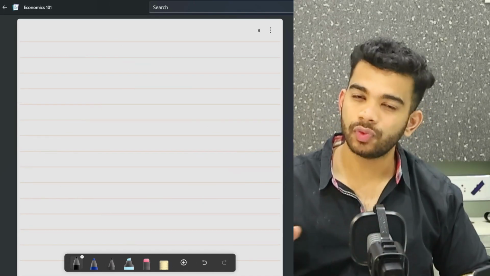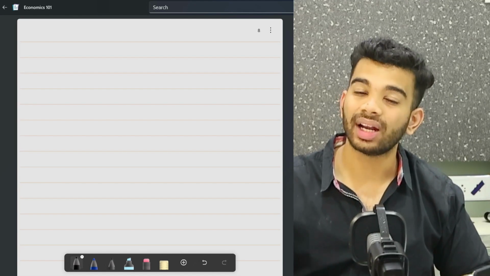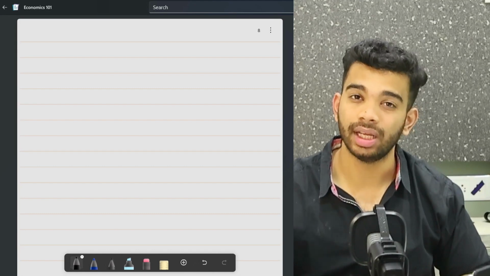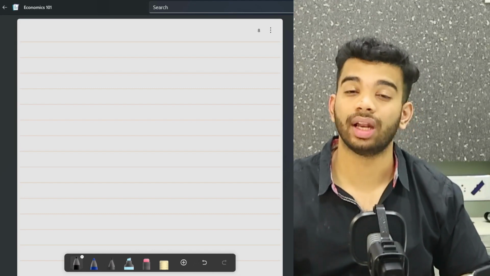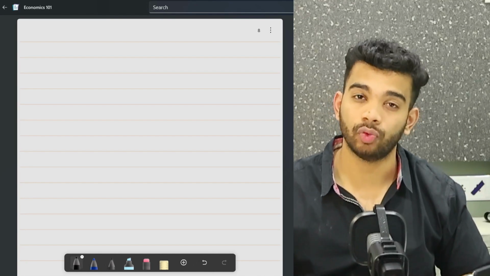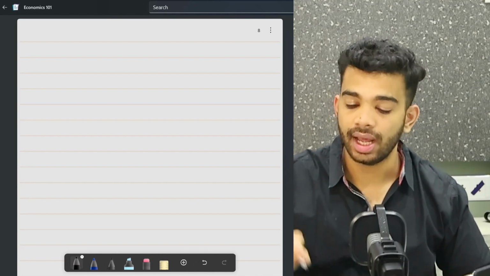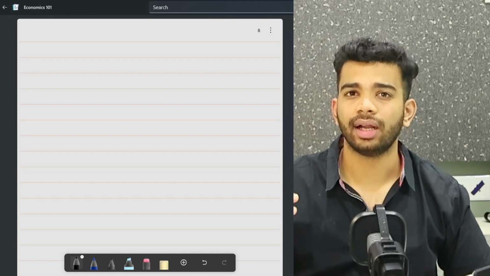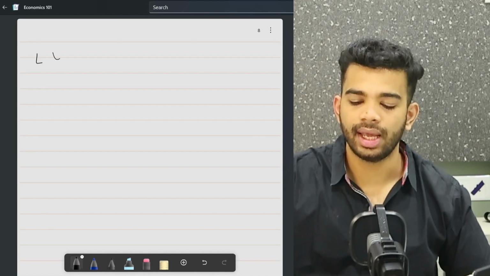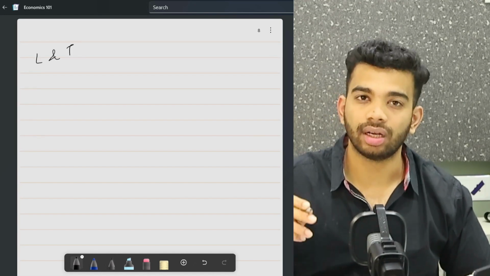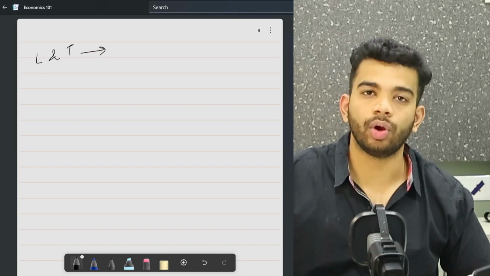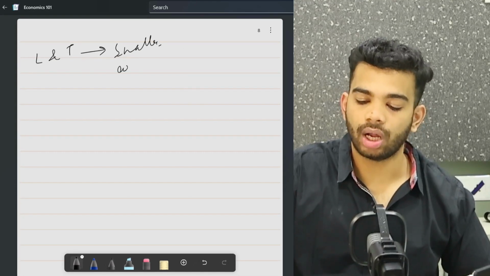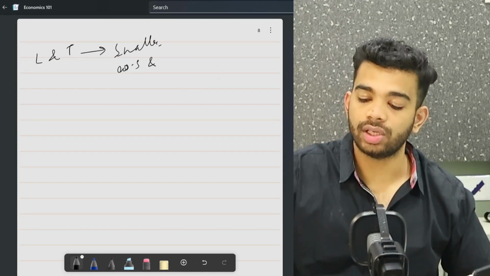Once we understand this circular flow of money, we can go ahead and understand how the earlier statement works. That is, how when the government invests 1,000 rupees into the economy, there are ripple effects, and the economy gains upwards of 10,000 rupees in terms of value from that investment of 1,000. So let's discuss that. Let's say that the government goes out and says that we are going to build a metro project and gives a certain contract to a company, let's say L&T. Now L&T gets a certain amount of funds from the government, and what is it going to do? It is going to give these funds to smaller companies, and it is going to give funds to its own employees.